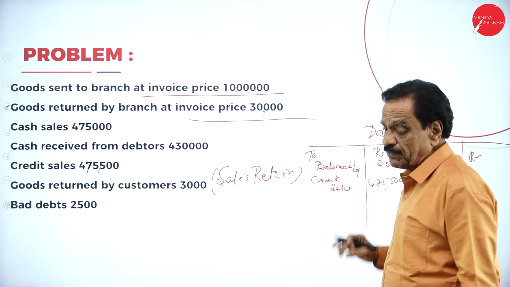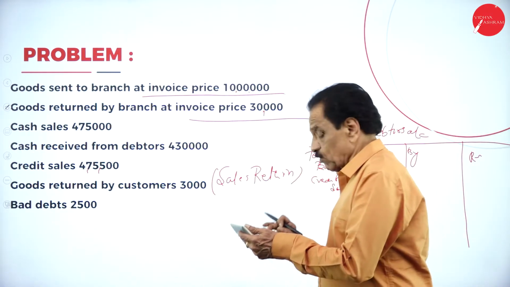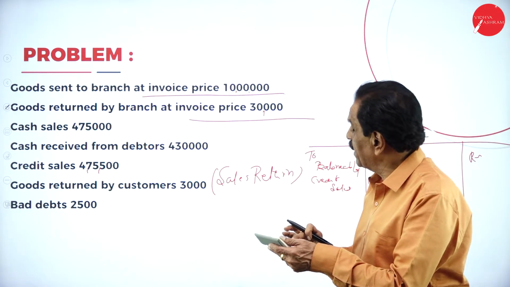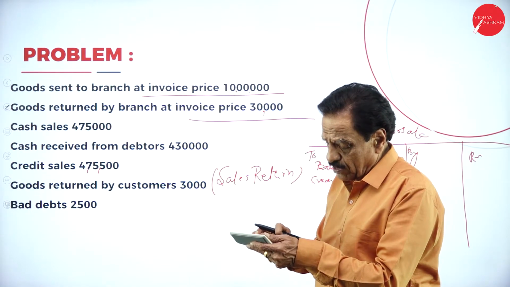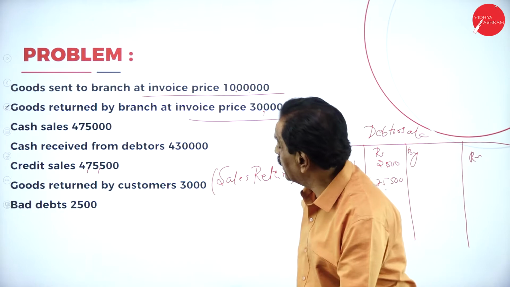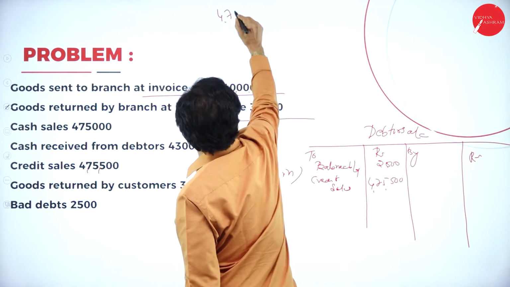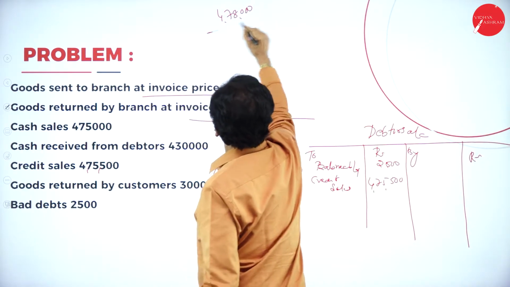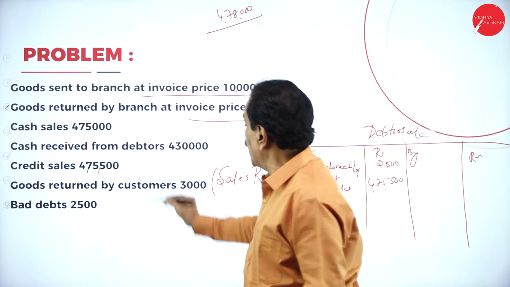So 2,500 plus 4,75,500 means 4,78,000 money to be received from customers. How much cash is received from debtors?